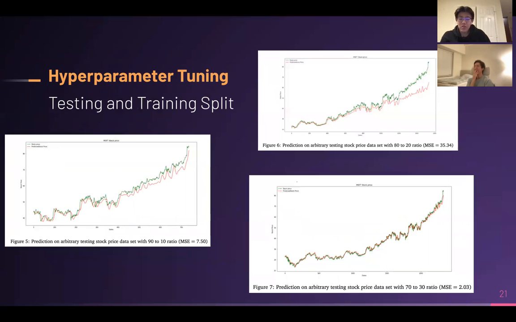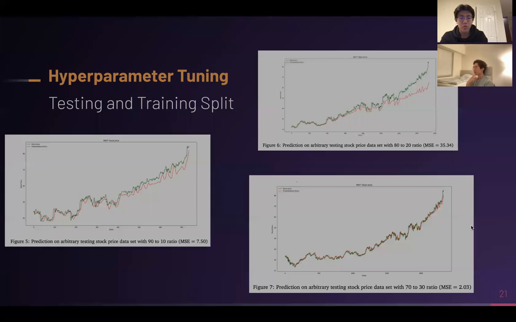The next thing we wanted to try was not necessarily something to do with the model itself, but more of a pre-processing step. And this is how the testing and training data was split. We tried different ratios, so 90-10, 80-20, and 70-30. And we see that with an MSE of 2.03, the 70-30 split was the best. And so that's something we went with.